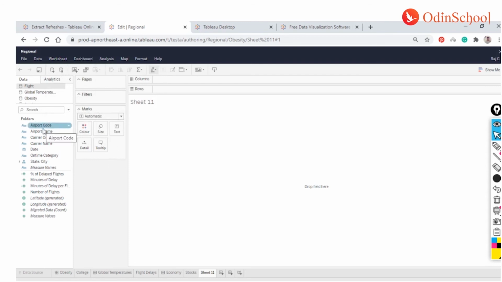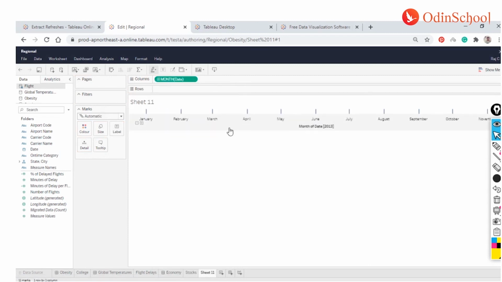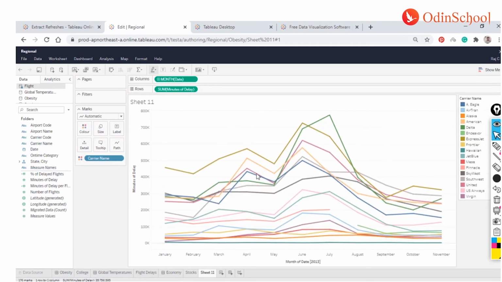Now even here, if I want to create a chart, similarly to the way I did it on my local machine, I can just drag and drop a few things. I'll just change it so that it looks a little bit more visible. And I can also have minutes of delay over here, and I'll have a chart ready. If I want to see it by carrier name, I can just put it in the color, and I'll get multiple lines, one for each of the carriers, right? So this is how you are going to use your Tableau Online, your Tableau Desktop, and the other tools.